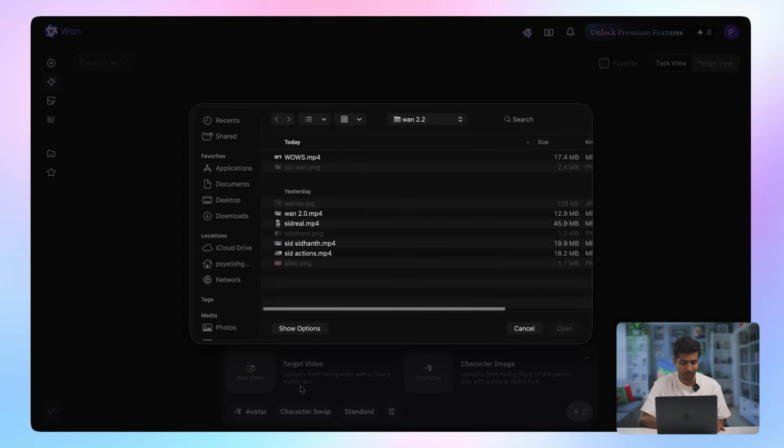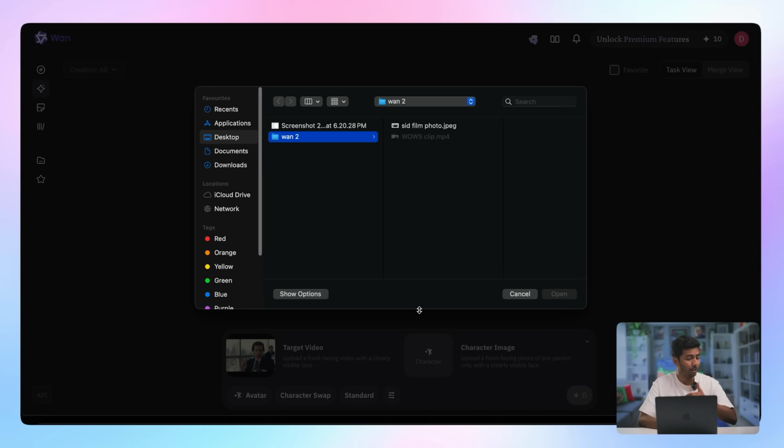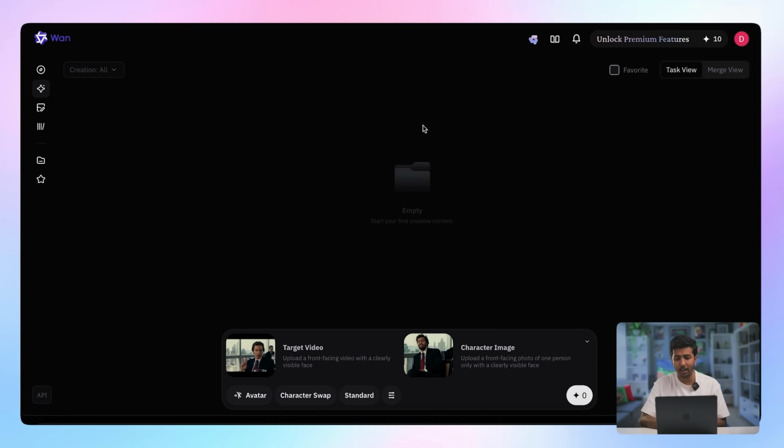Uncanny, right? Now, for another example, if you want to star in your favorite movie, just grab a clip of it. So I'm just gonna insert that over here and I'm gonna upload my face because I want to be a star of this movie, and I'll click on generate.